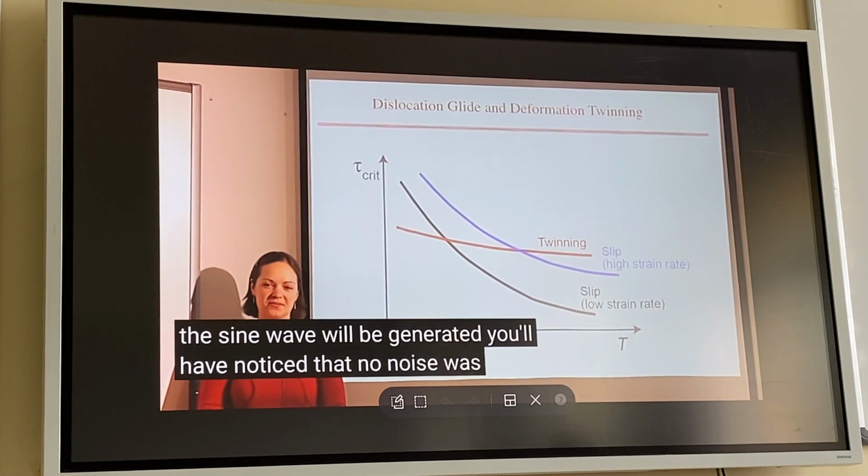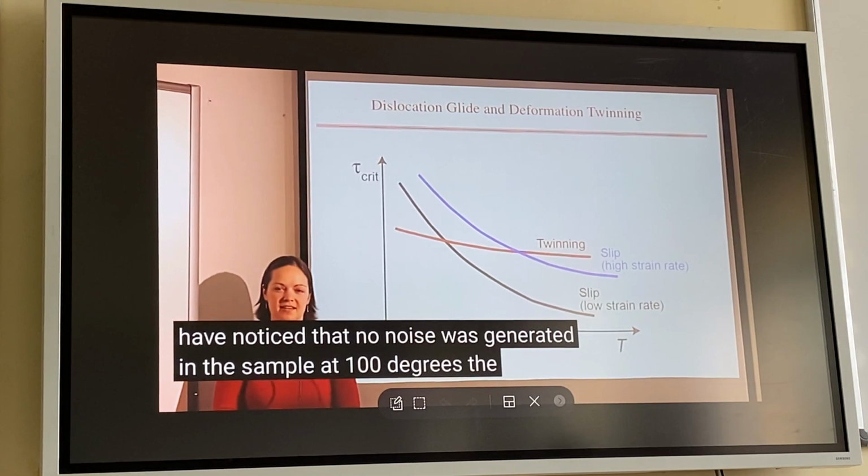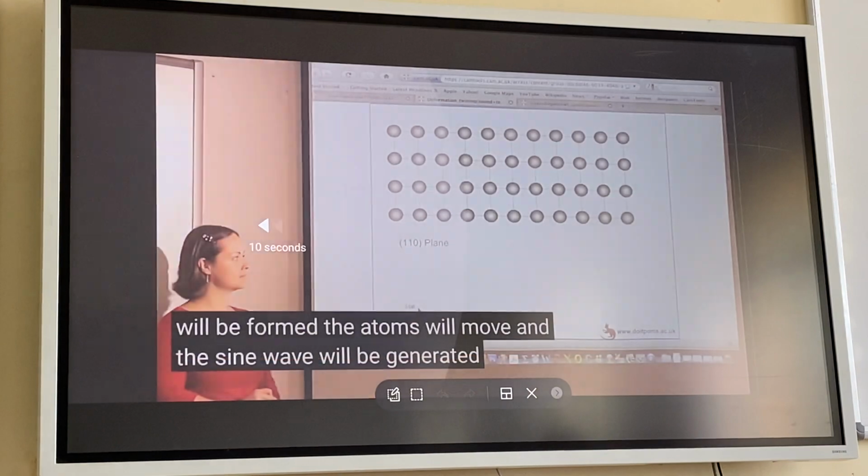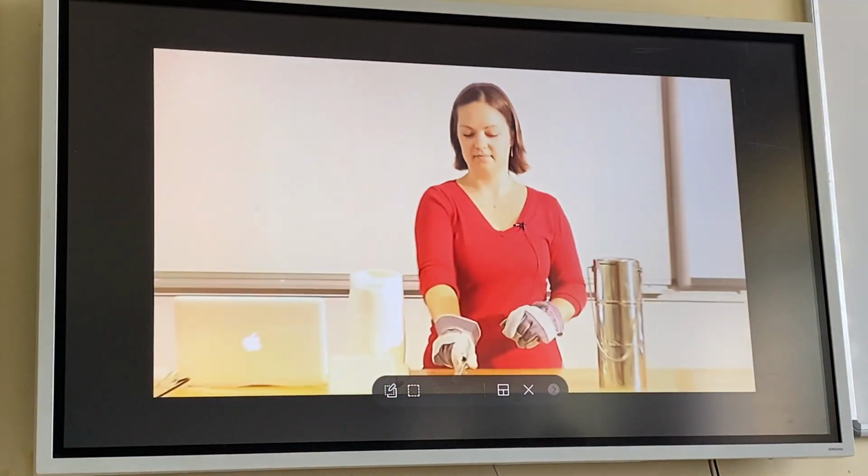You'll have noticed that no noise was generated in the sample at 100 degrees. The reason for this. Can you repeat again the video twinning? Yeah. Let's see what is happening during the twinning.